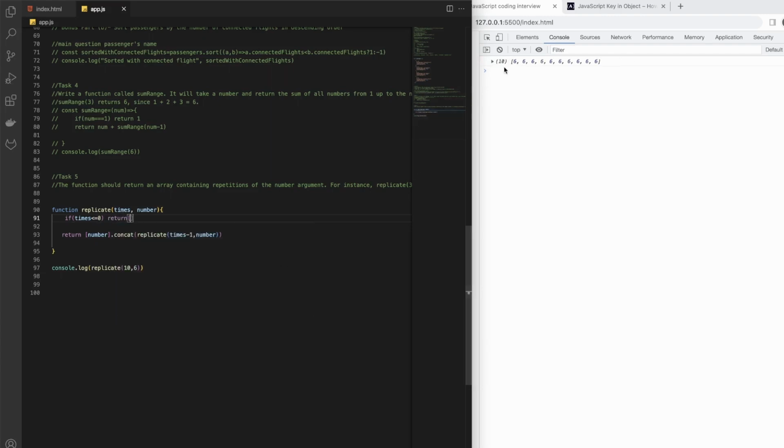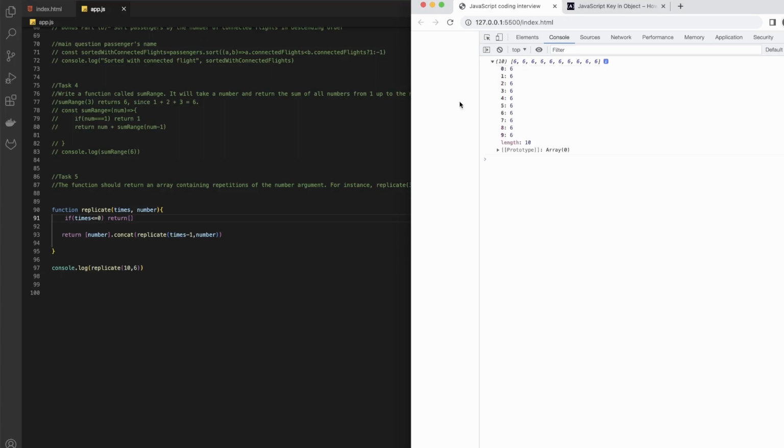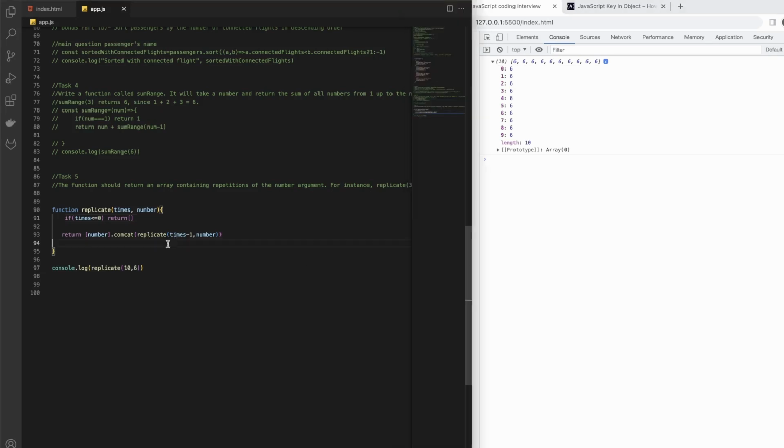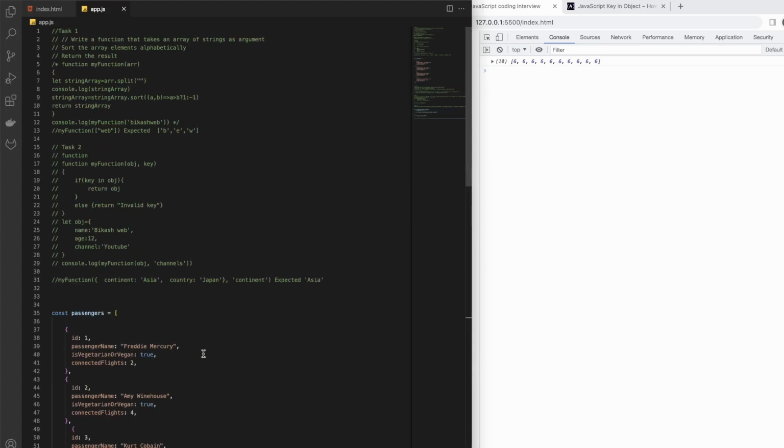Okay, so now you see we can also do this with this method. So basically we keep on adding it, and then we use the recursion. So we use the same function, and this is okay. This works. So now you got the 2 ways to do this. So with that, I think we are pretty much done here.